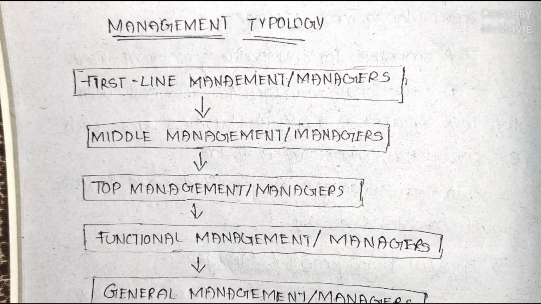In this video, we are talking about the management typology, or the types of management, or the managers. Here it has been divided into 5 headings. The first heading is first line management or the managers, the second one is middle management or the managers, the third one is top management or the managers, then functional management or the managers, and last, general management or the managers.